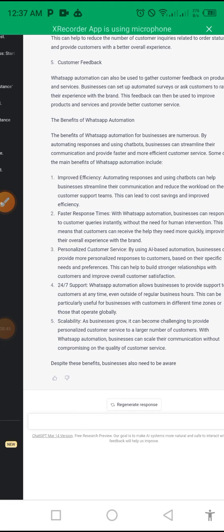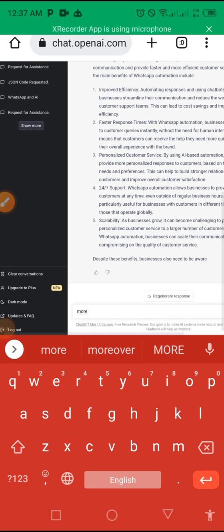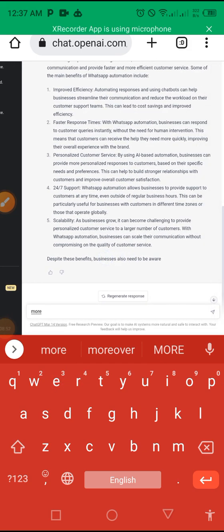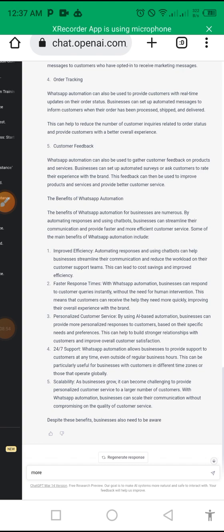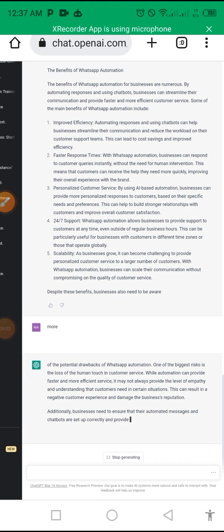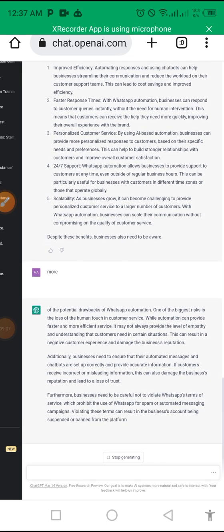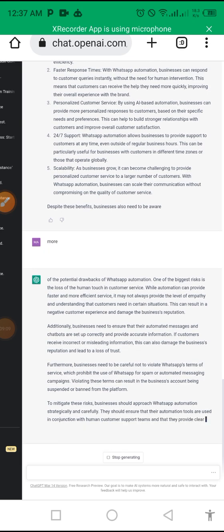If I tell it that I want more, the beauty about this thing is that you can communicate with this bot as if you are talking to a normal human being. If I say more, it's going to write more for me. You see, there was a statement it was writing that it didn't finish. You also need to be aware of the potential drawbacks of WhatsApp automation.